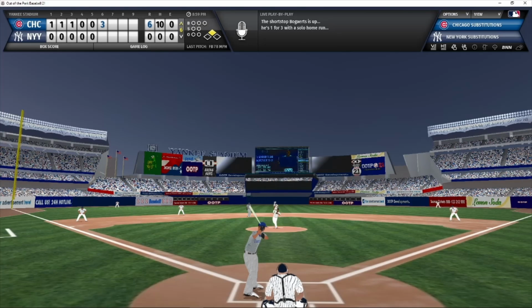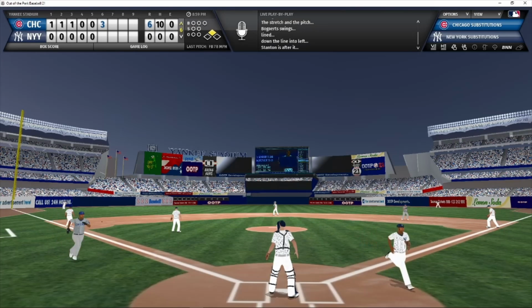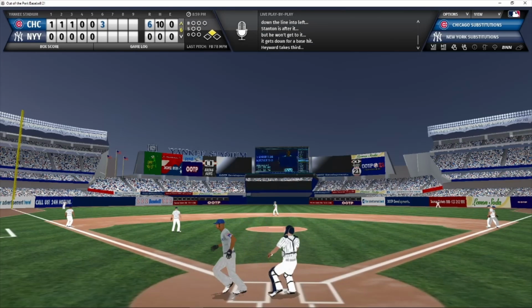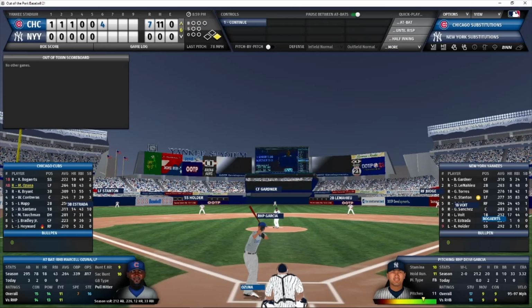Full count pitch. Here it comes. And that's a line drive down the left field line. That's going to drop in for another base hit. Hayward rounds third. He's heading home. The throw comes home. Hayward slides and he is safe. And the Cubs have a 7-0 lead. Bogaerts gets an RBI single. And the Cubs have put 4 up now in this inning. Ozuna is the next batter. Still nobody out. Bogaerts on first base.